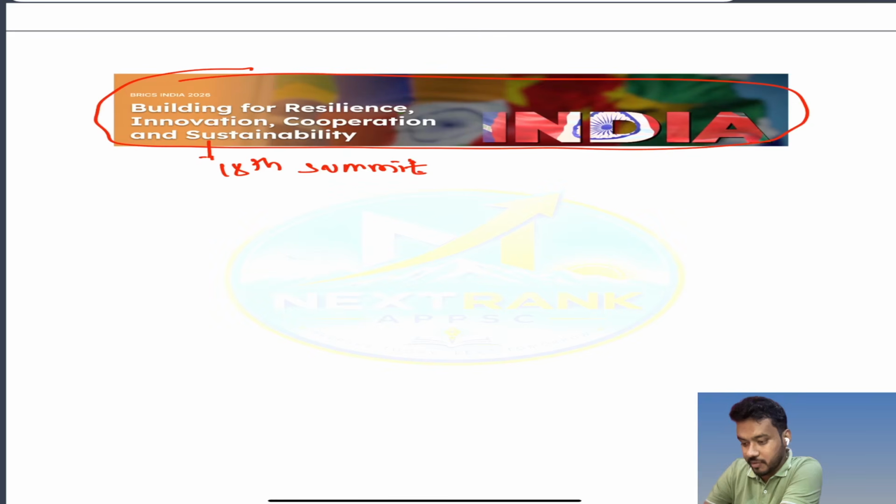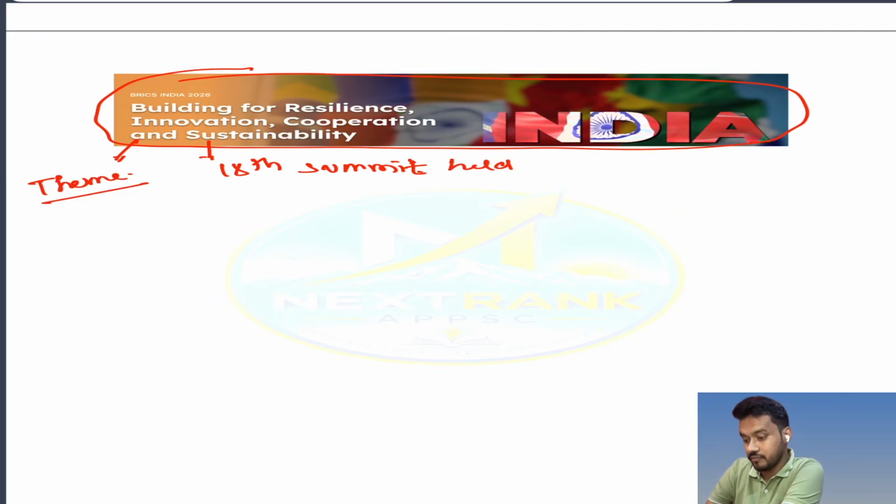इंटरनेशनल रिलेशन में समिट का मतलब ये होता है कि when the head of the state and head of the government they meet formally to discuss some agendas, and that thing is called summit. ठीक है, now the theme of this year is building for resilience, innovation, cooperation, sustainability. ठीक, this 18th summit held in India.